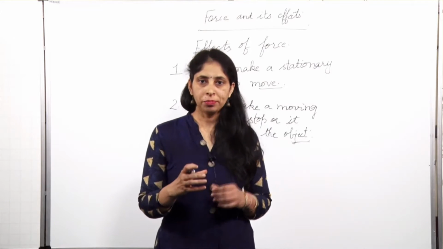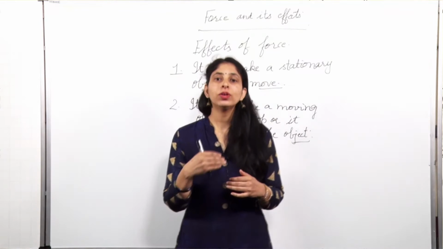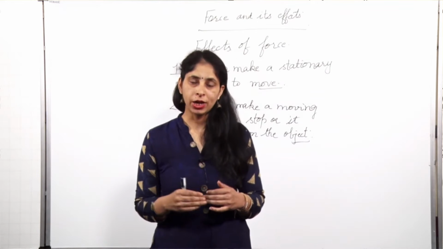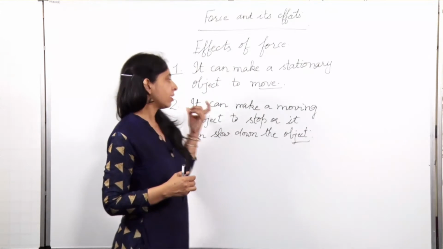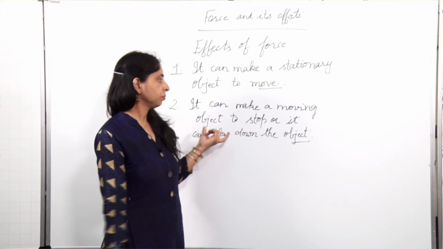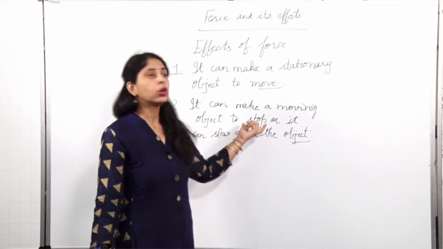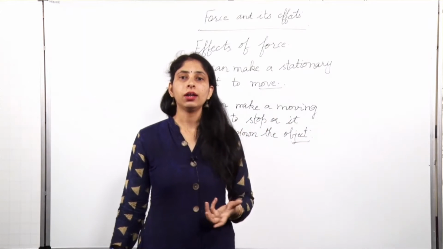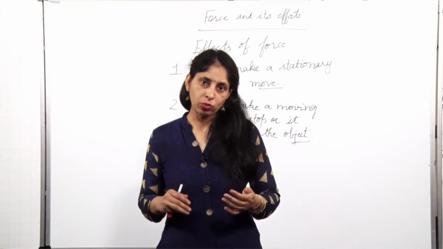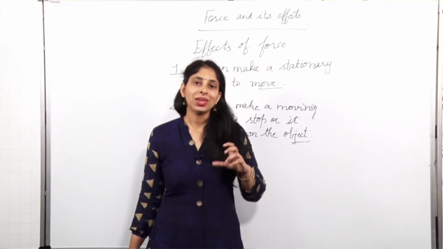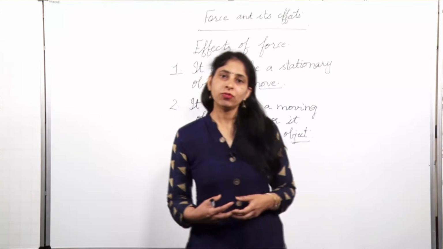If you want to slow him down, then you will start pulling the bicycle from behind. Whenever you pull the bicycle from behind, you will see that the bicycle becomes slower. That means force has been applied by you to stop the moving bicycle. Secondly, you can also stop the object. Suppose you are going in a car and you apply the brake. Then on applying the brakes, your car will first slow down and finally it will stop. So you can make an object slow down or stop with the help of force.